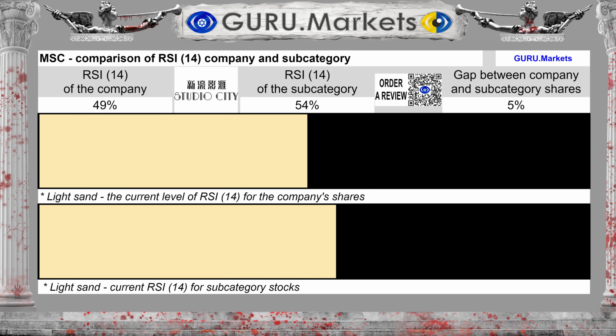Indicator RSI 14 shows a level of 49% for the company Studio City International Holdings Ltd ADR. For the subcategory, this level is 54%. Potentially, shares of the subcategory are valued in the same way as shares of the company Studio City International Holdings Ltd ADR.